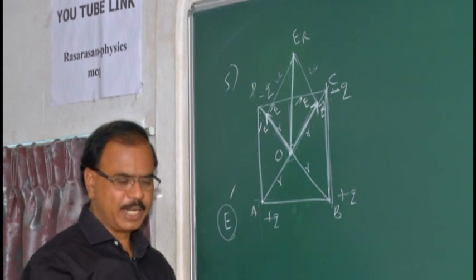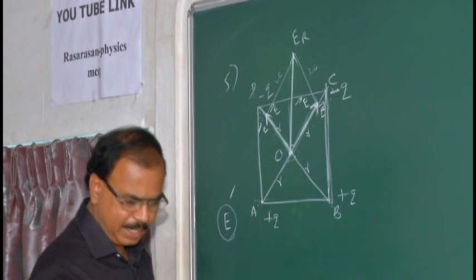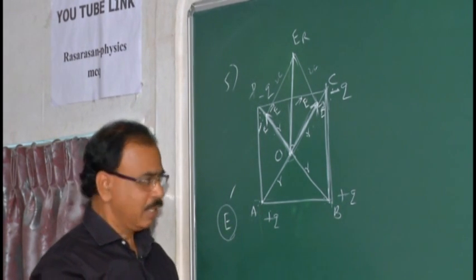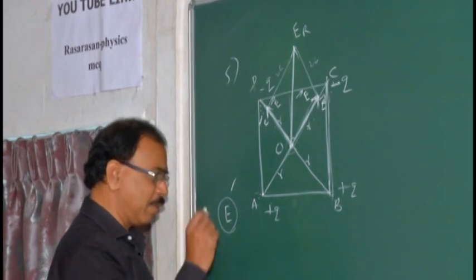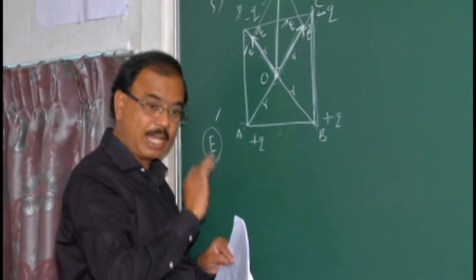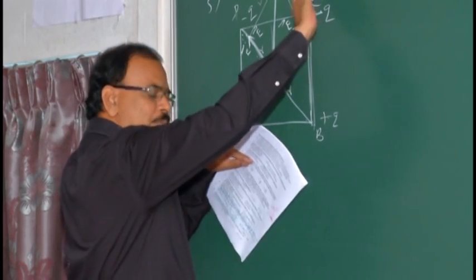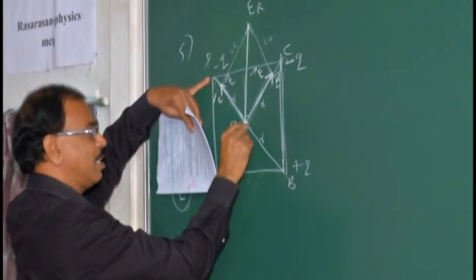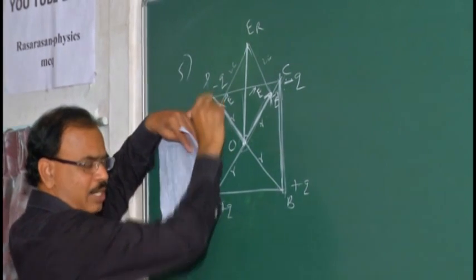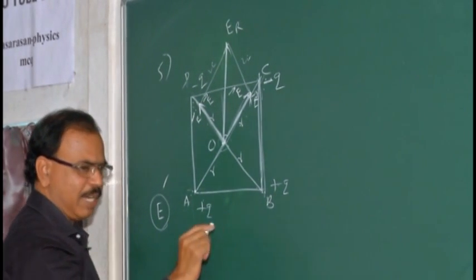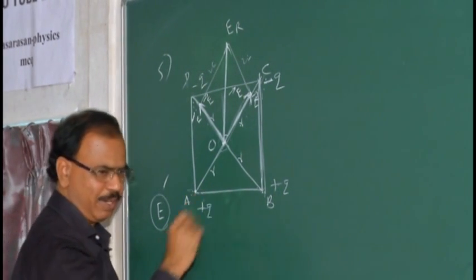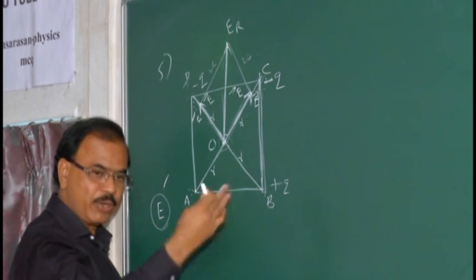So we have checked the direction of the electric field. Again remember the point: the electric field at a point acts away from the charge if the charge is positive. If it is a negative charge, it acts from that point towards the negative charge. If we know the direction of the electric field, there will be no mistake here. They could also have asked for the magnitude.